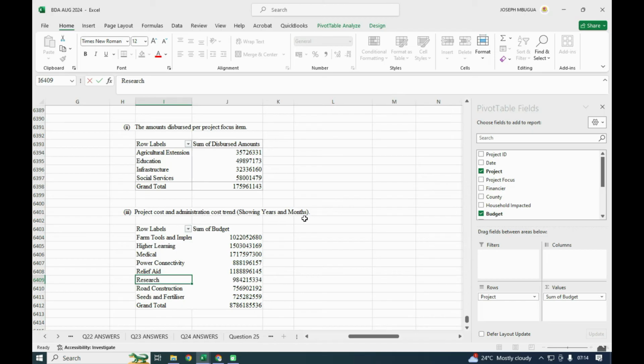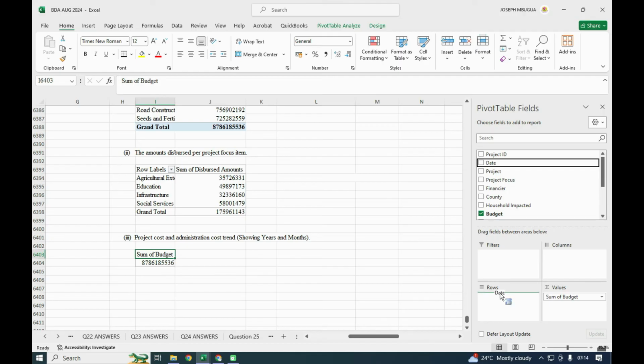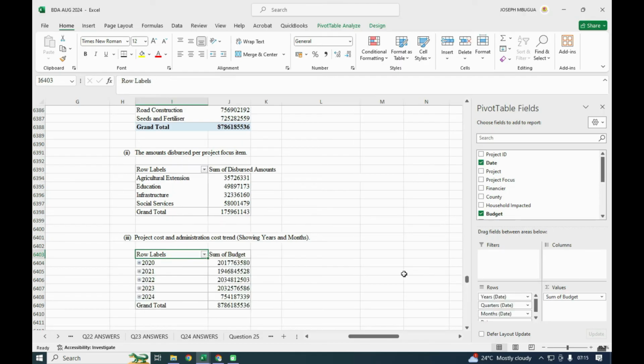Show years and months. This one is a big one because we need to show the years and months. So just have the years. Even for the years, we only have what we call the date. We'll eliminate this, and fix the date here. So the dates, for this one, it is checking. I think that one is okay. The dates 2021 up to that, quarter dates, months. I think that one is okay.